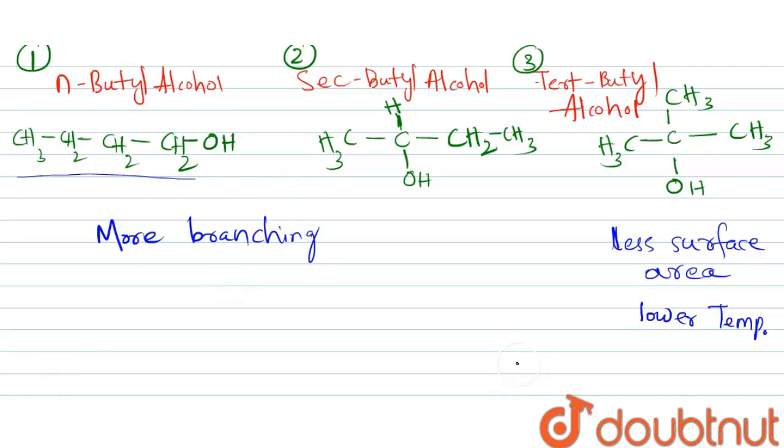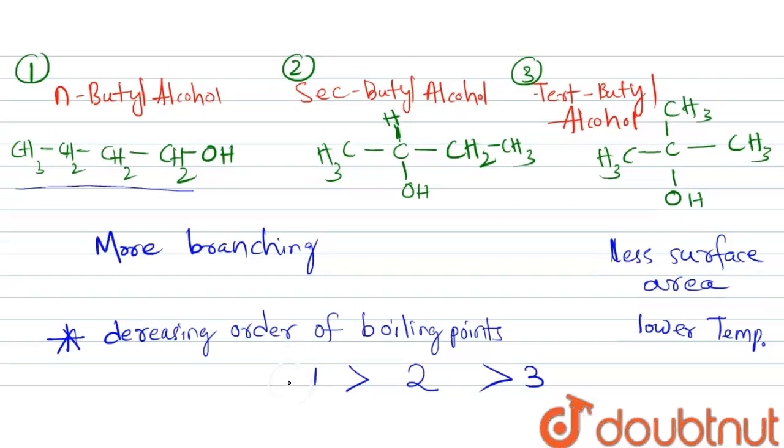So the boiling point of tertiary butyl alcohol will be least. The boiling point of normal butyl alcohol will be high because of low branching and more surface area. Then the boiling point of secondary butyl alcohol, which has more branching than normal butyl alcohol but less branching than tertiary butyl alcohol. So this is the decreasing order of boiling points in these compounds.